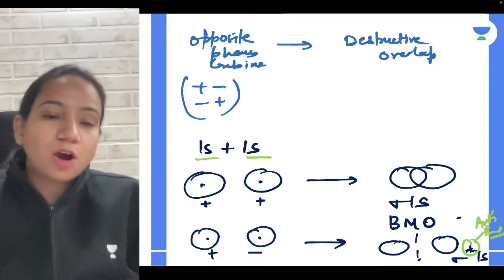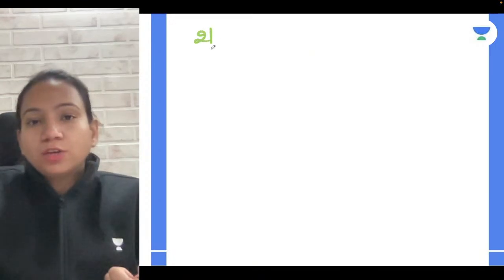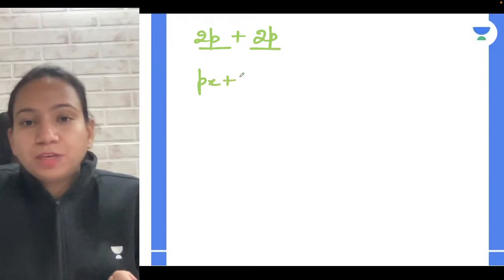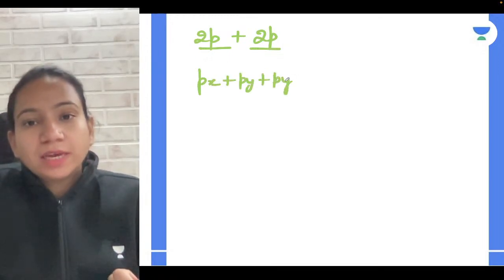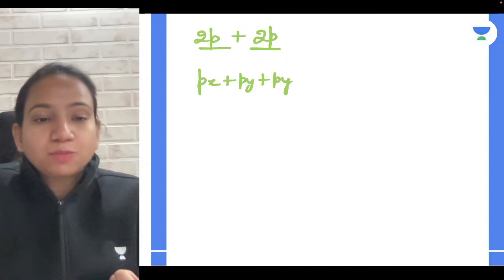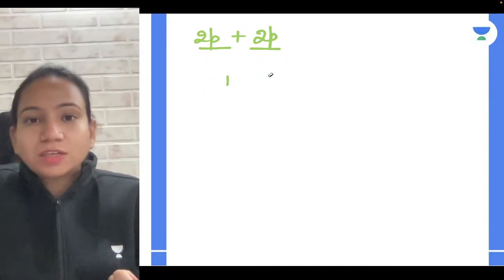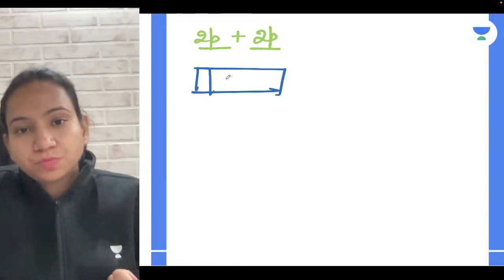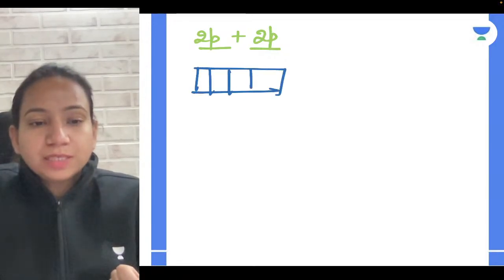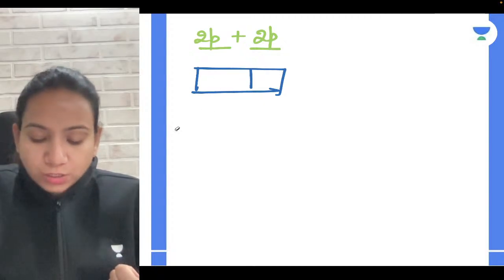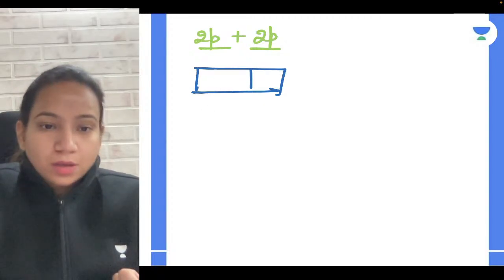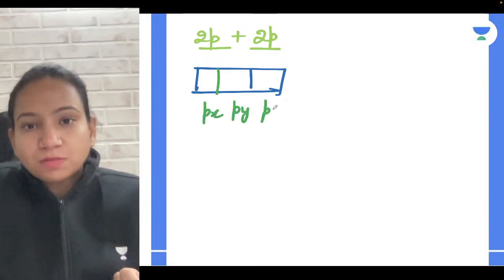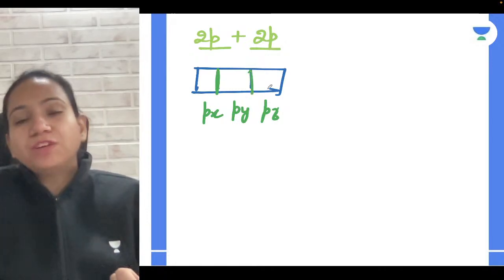Now 2p with 2p, how many are there? If I relate, we have 2p plus 2p. So 2p has px, py and pz, right? All are there, because the 2p subshell has a dumbbell shape and contains three orientations, px, py, pz. How many of you know this? So px will combine with px, py with py, pz with pz, depending upon same phase and different phase.